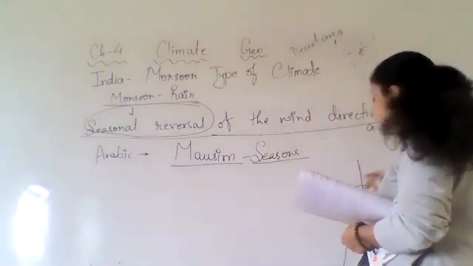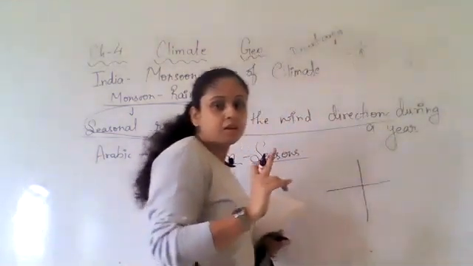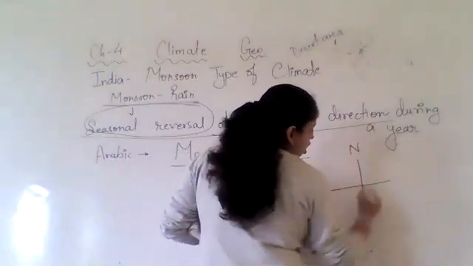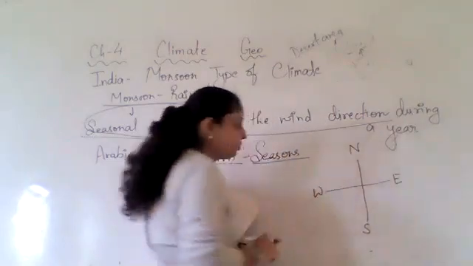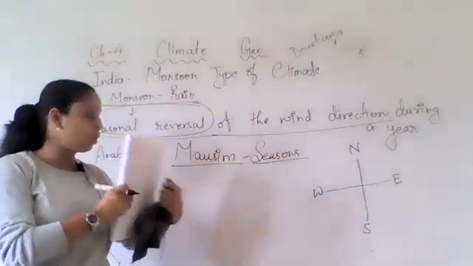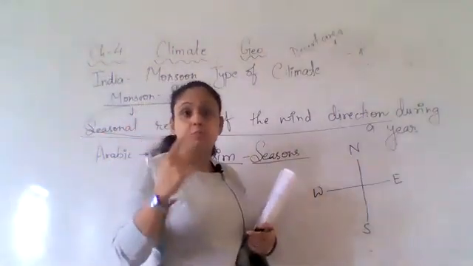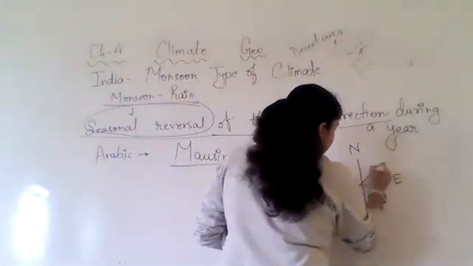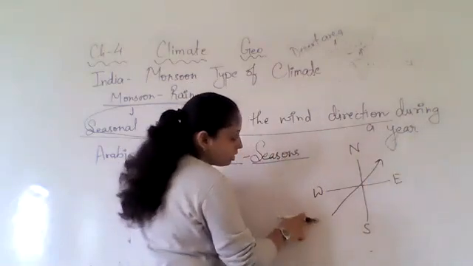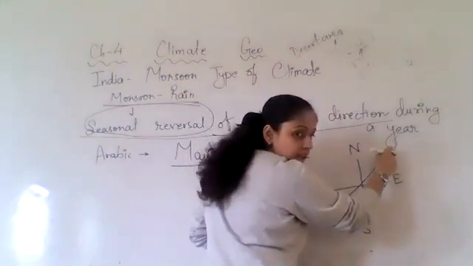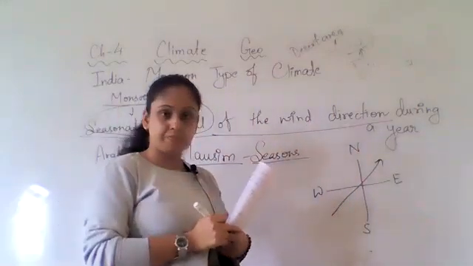See, like this we have four directions: north, south, east, and west. Right? Now, when the wind blows from this direction to this direction, what will be the name of this wind?